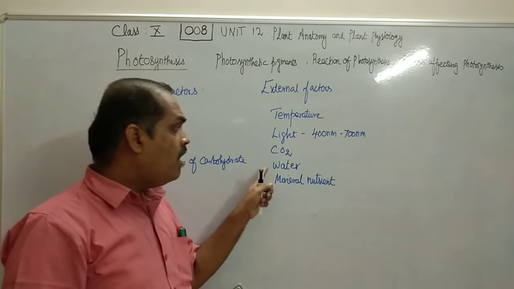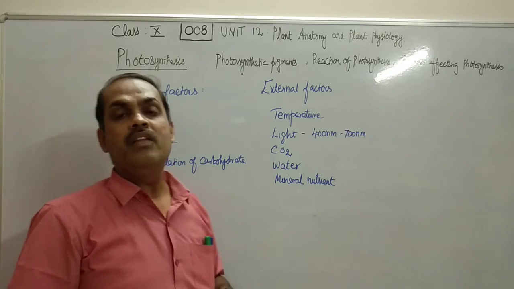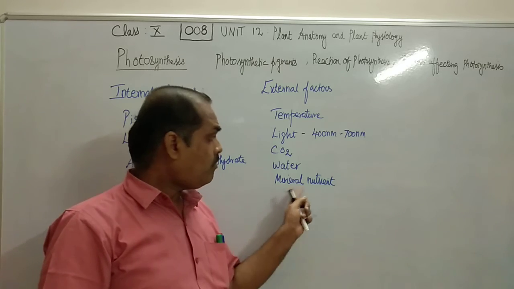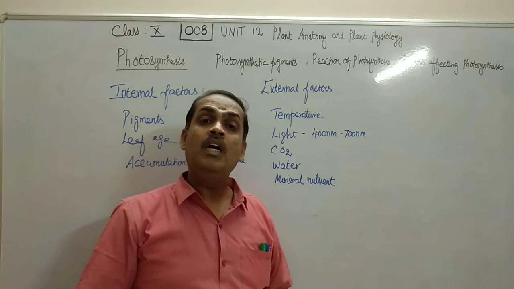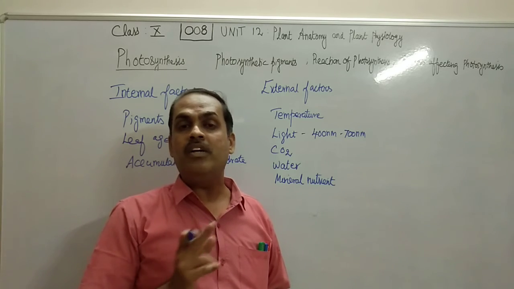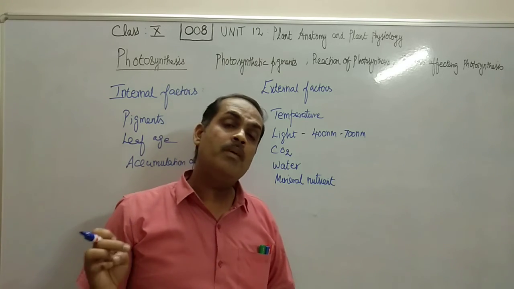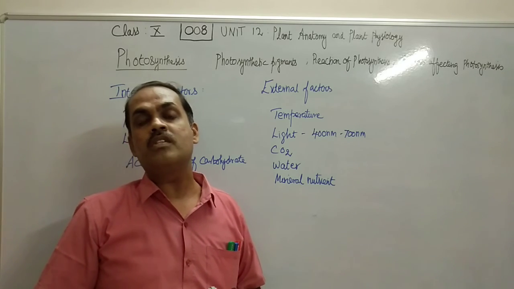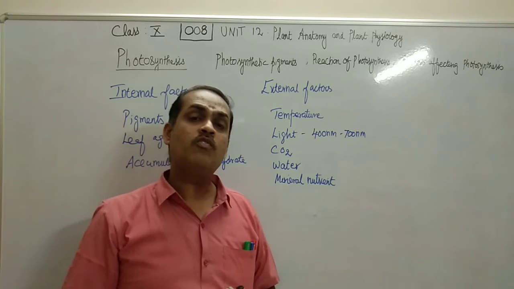photosynthesis will be affected. When all the conditions are favorable but in the absence of water, photosynthesis will not take place. Moreover, the minerals found in the soil also play a very important role. Especially nitrogen is directly related to photosynthesis. If any of the mineral nutrition is absent in the soil, then photosynthesis will be affected.